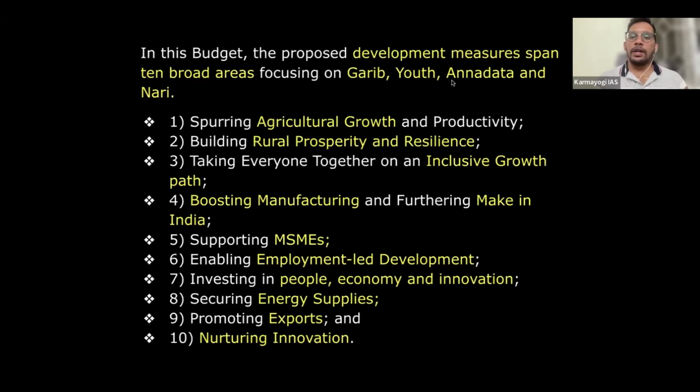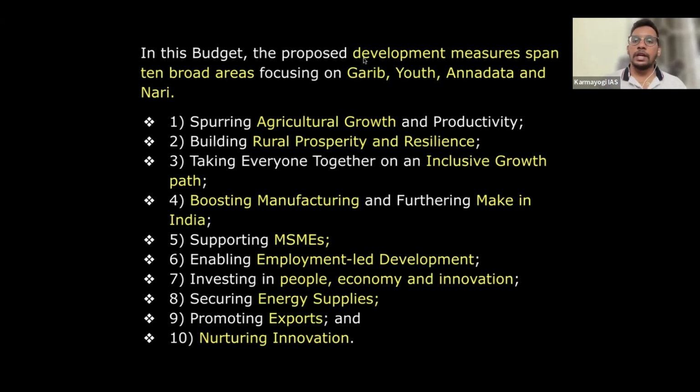Let me move ahead. Next, the budget actually is all the measures, all the propositions that government has put forward, which are the four things I told you: agriculture, investments, exports, and MSME. So again, they have divided into 10 broad areas. If you have followed last year's full-time budget after winning the elections, the same focus on Garib, poor, youth, Annadata farmers, and Nari women.